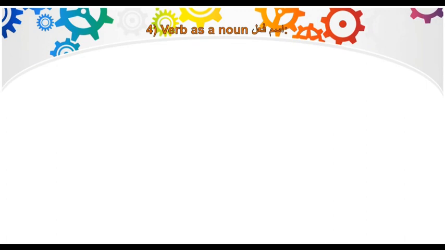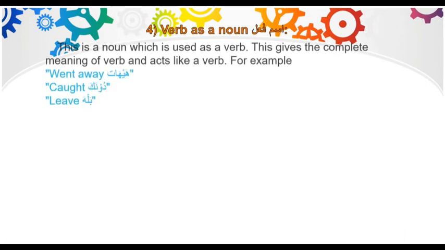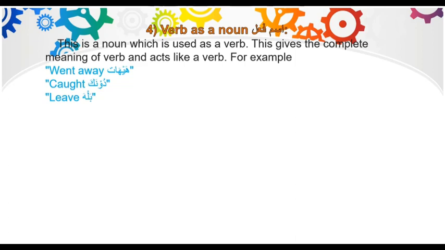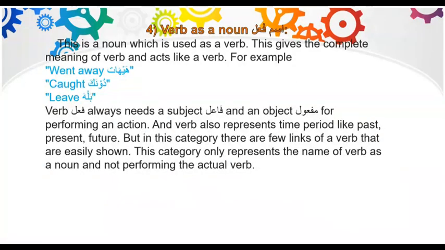Verb as a noun. Number 4, ism fi'l. This is a noun which is used as a verb. This gives the complete meaning of verb and acts like a verb. For example, hayhata, went away. Dunak, caught. Bella, leave. Verb always needs a subject fa'il and an object maf'ul for performing an action.